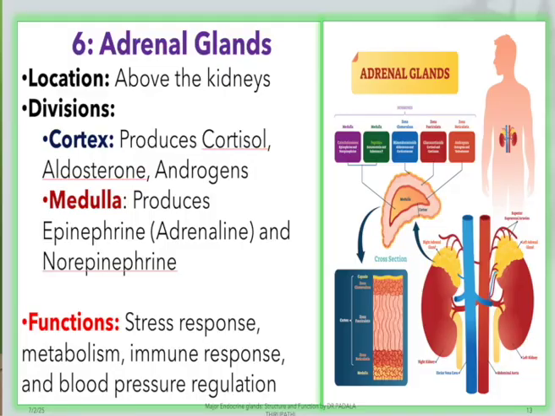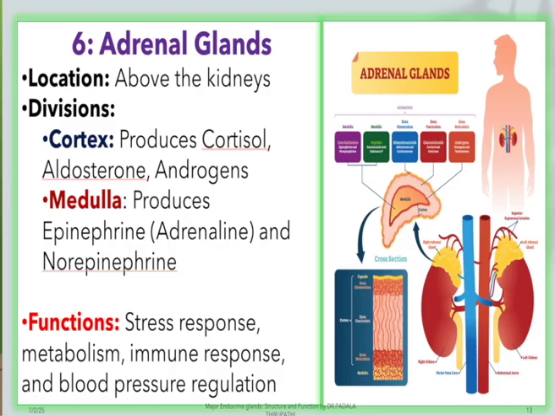The next important endocrine glands are the adrenal glands. These are located on top of the kidneys, looking like caps on the kidneys. There are two kidneys and two adrenal glands, each one located on top of a kidney. The adrenal glands are divided into cortex and medulla.